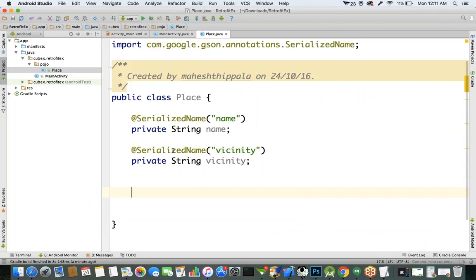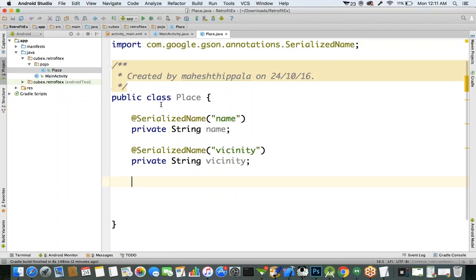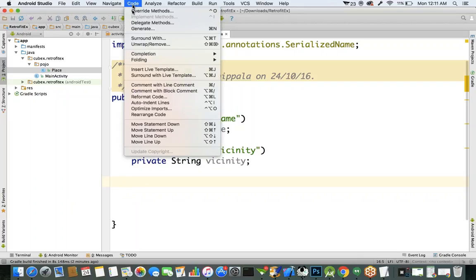Name and vicinity. Now we have to generate the setter methods and getter methods for these two variables. Here you can find the option called Code. In Code, you can find the option called Generate setters and getters.